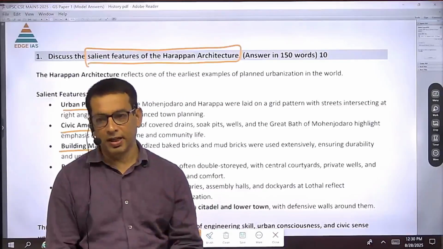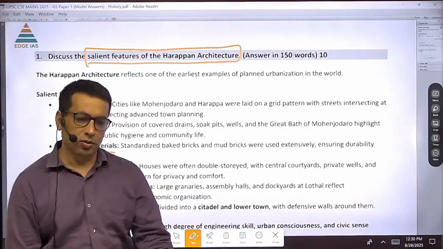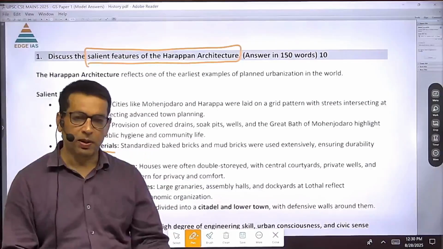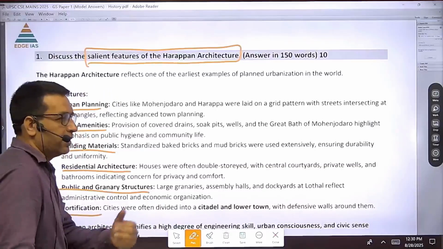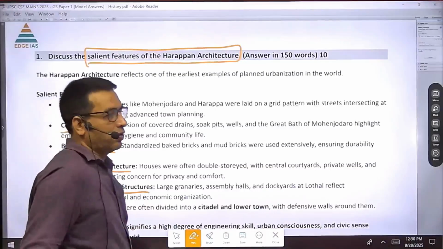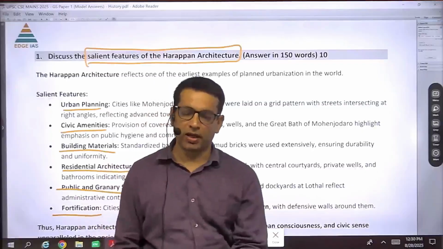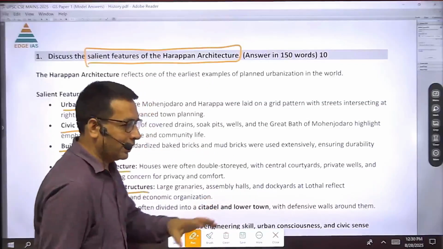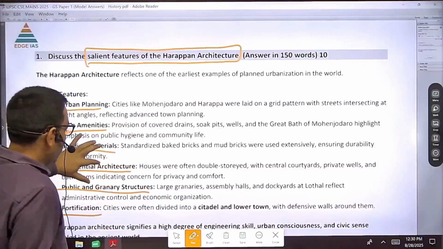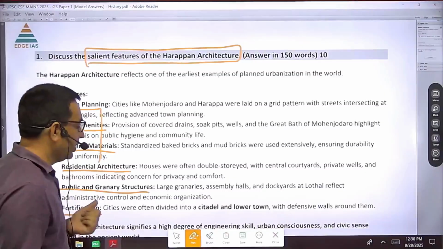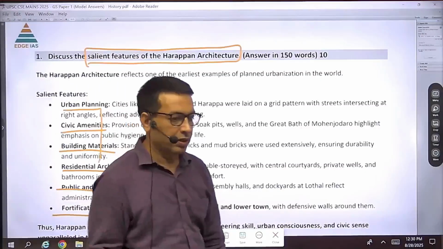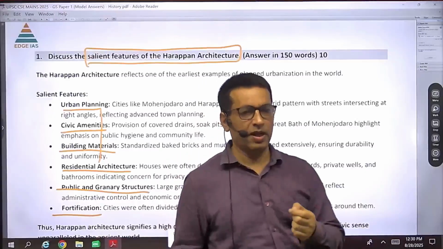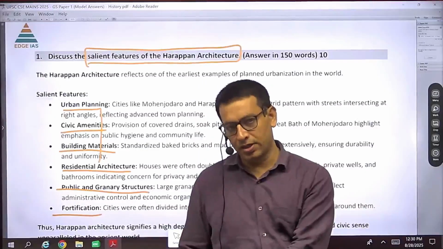They also had a keen interest and focused on the utilitarian aspect of life, and so, driven by this requirement, they went for making their architectures, and these architectures had these kinds of features. And finally, along with this, in the conclusion, you can write that there were some limitations of Harappan architecture.